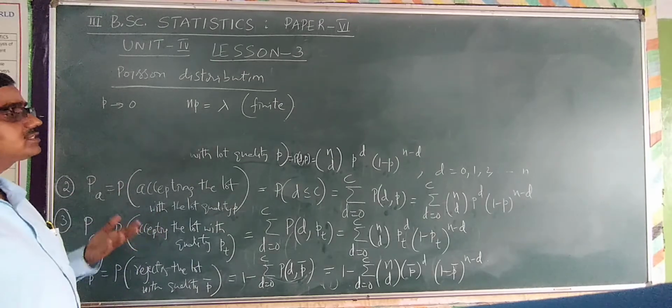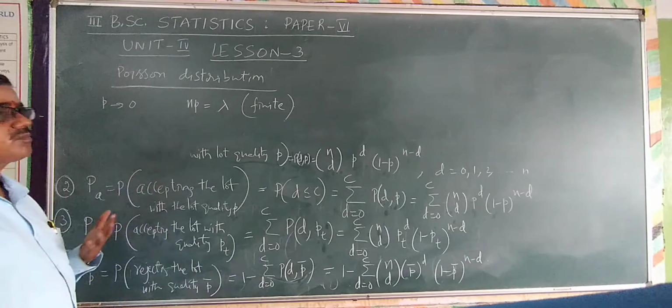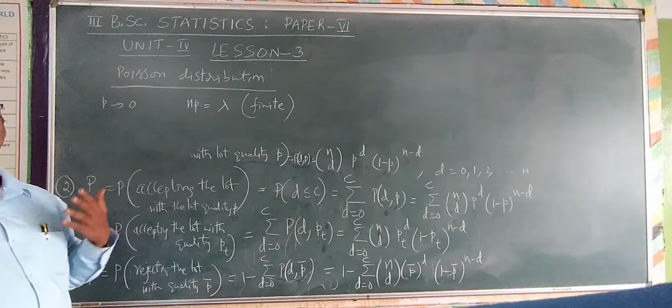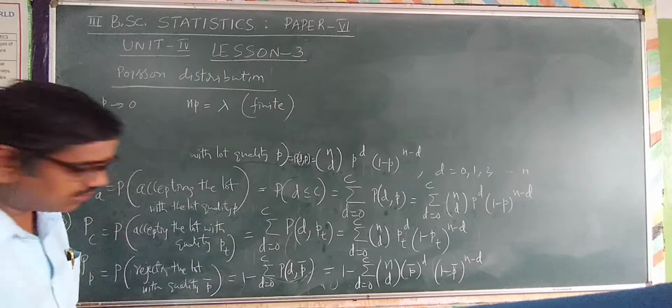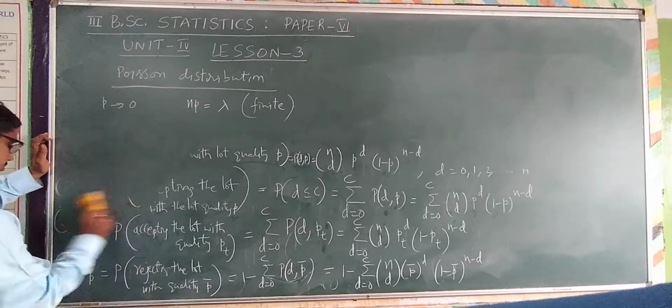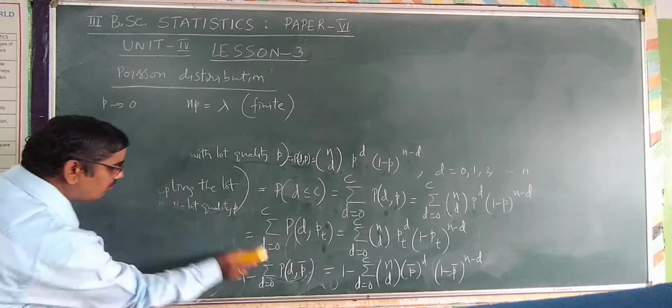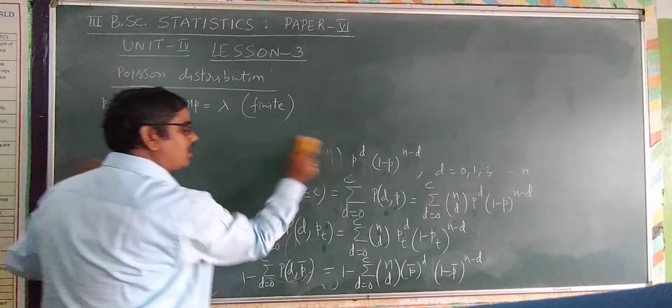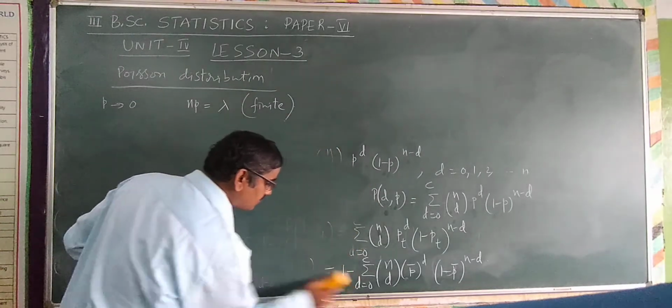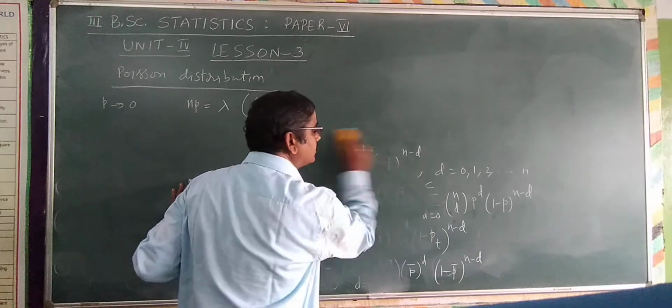So in such a case, instead of the binomial distribution, I calculate all the formulas, all the probabilities, in terms of the Poisson distribution.